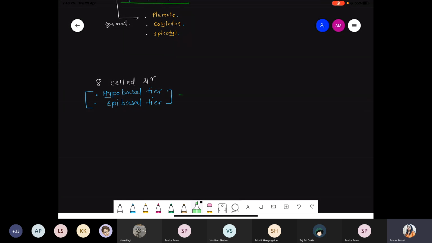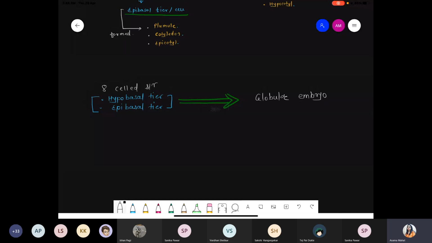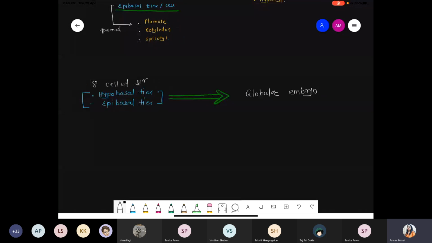Further, they undergo continuous division and they form a typical embryo, that is a globular embryo. They form a typical structure, that is a globular embryo.